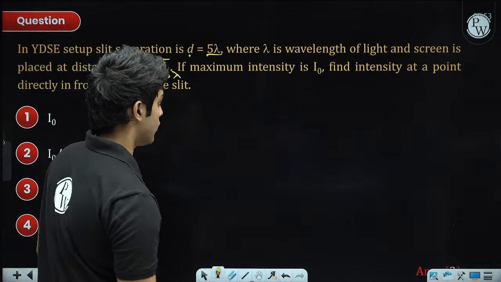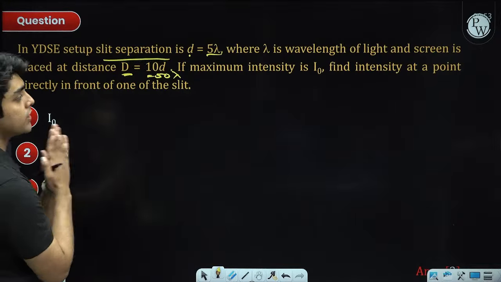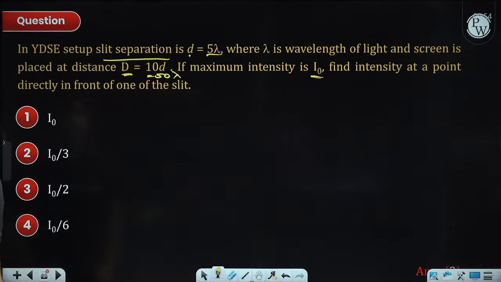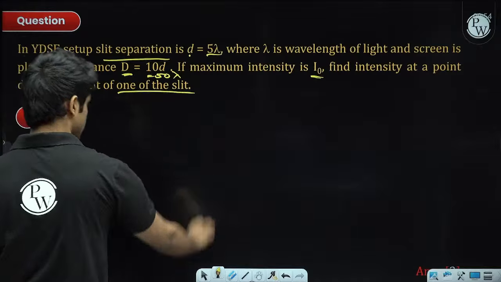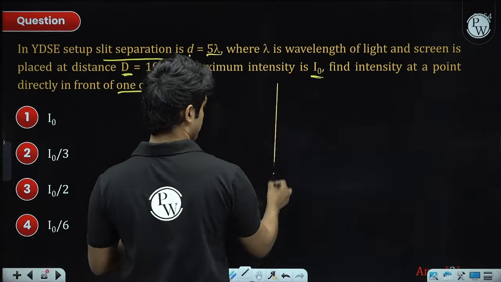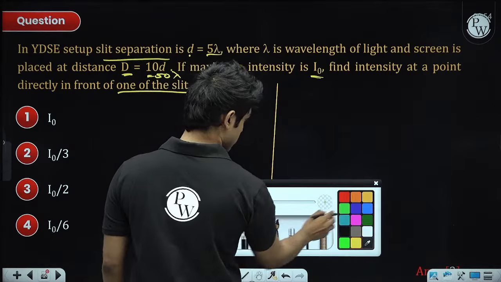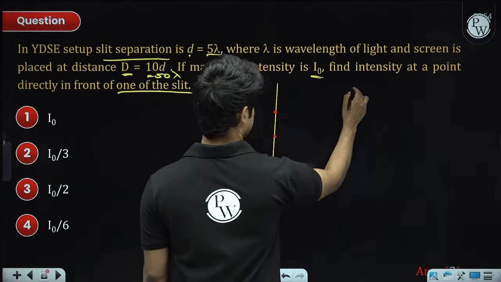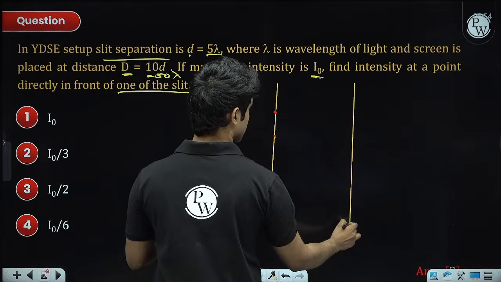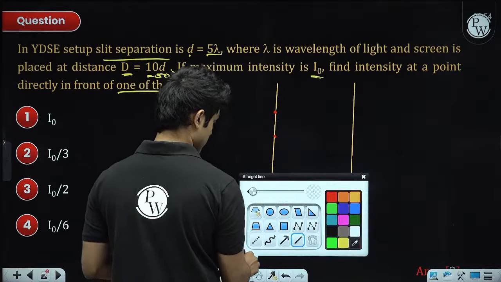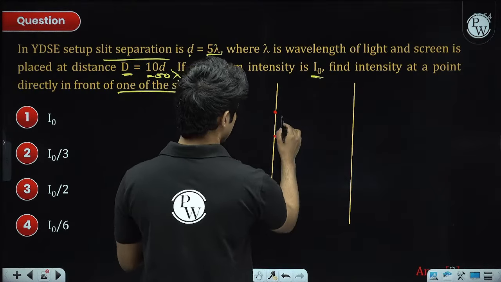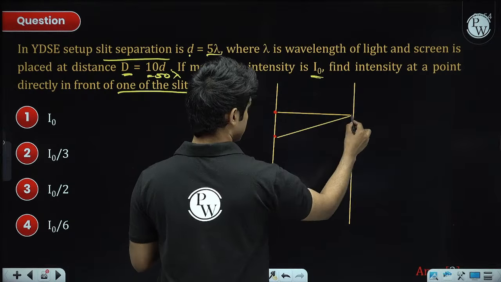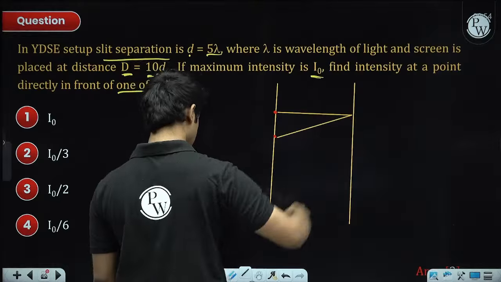Maximum intensity of the interference pattern is I naught. Find the intensity at a point directly in front of one of the slits. If these are the two slits, and this is the screen, a point directly in front of the slit is somewhere over here, and this is the other path.